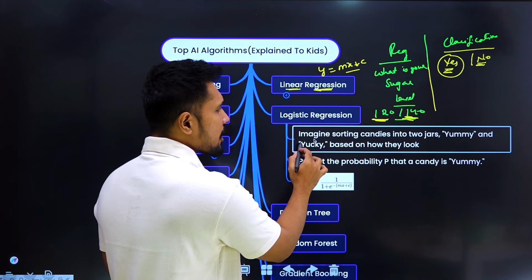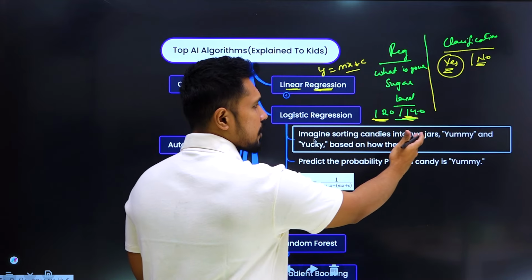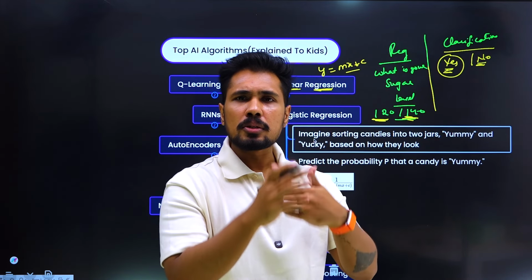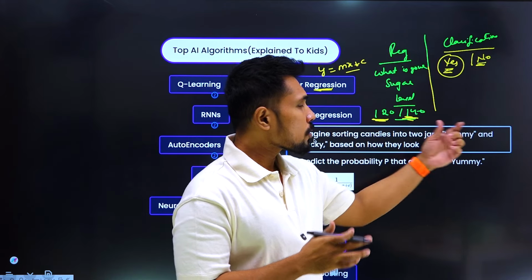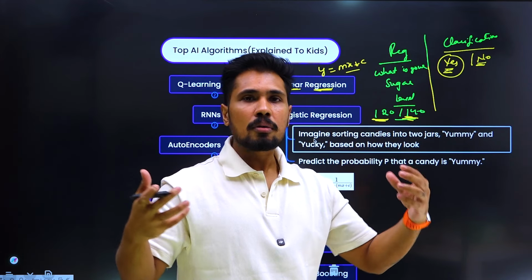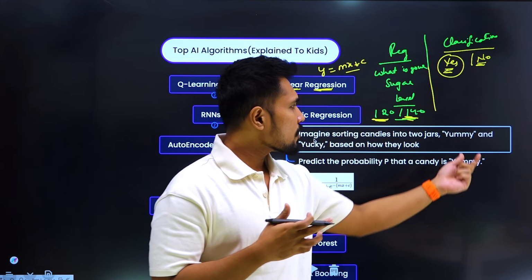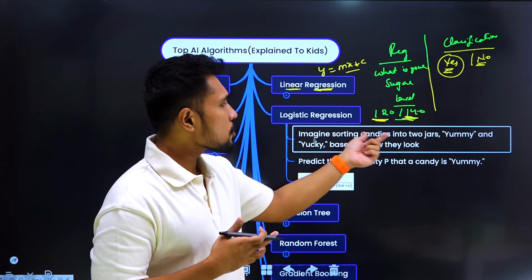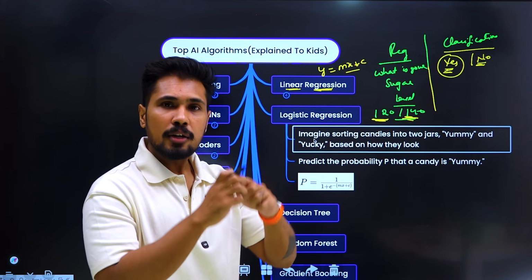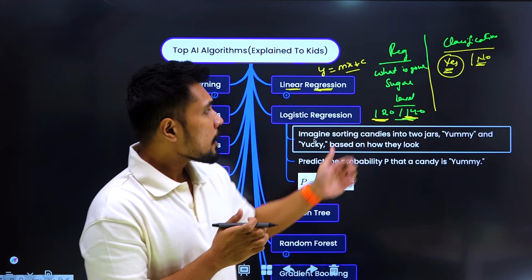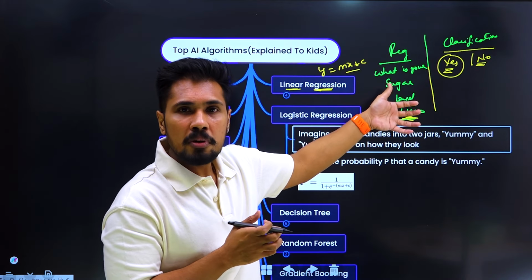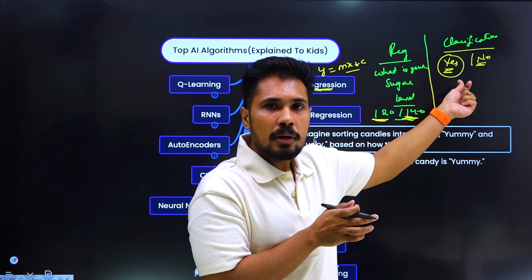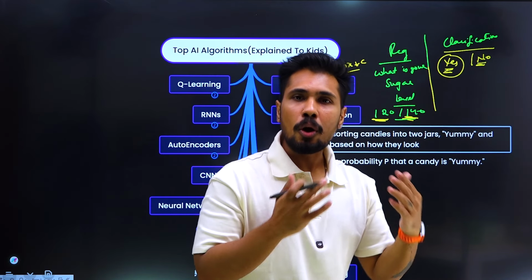What is that? Imagine sorting candies into two jars. For example, you have two different jars and I gave you mixed candies. You are trying to segregate them, because you want to eat them and want to say whether a candy is yummy or yuck. Based on that, how they look, you segregate them. In a similar way, based on the sugar levels, you want to say whether a person is diabetic or non-diabetic.